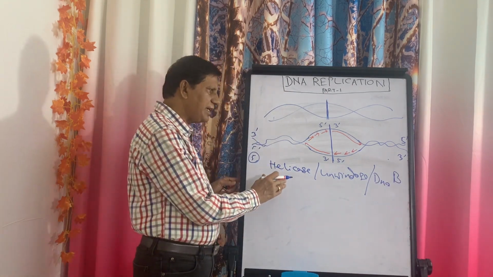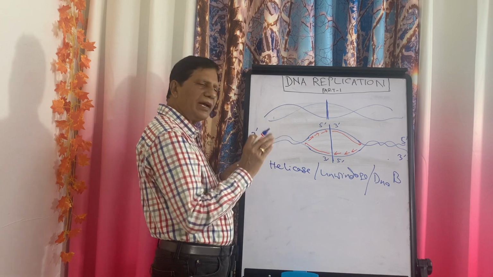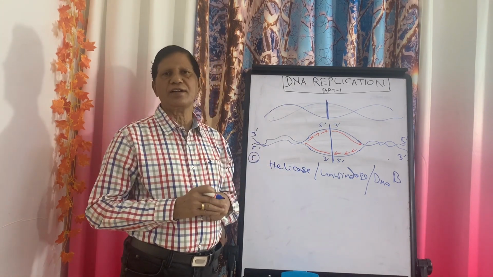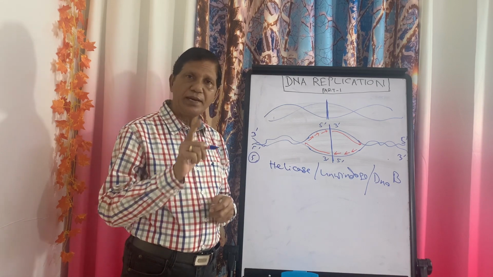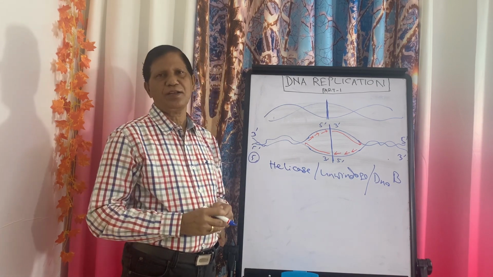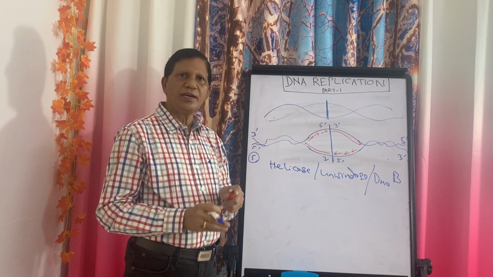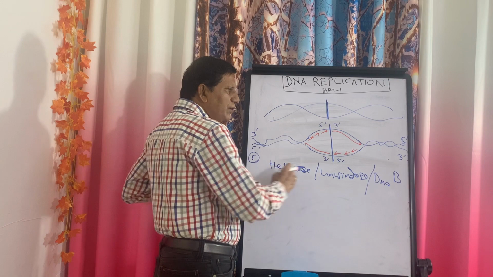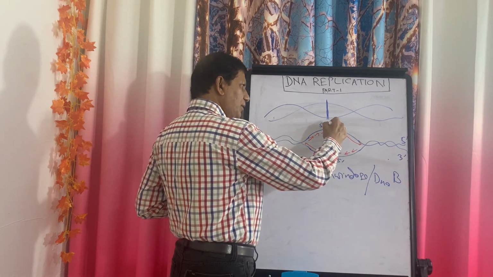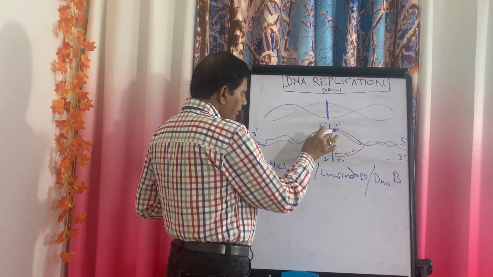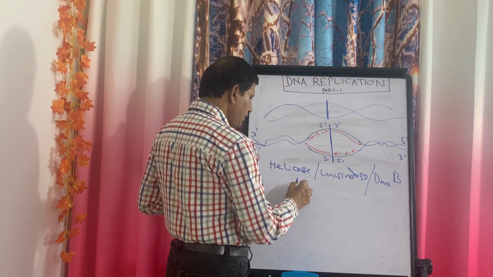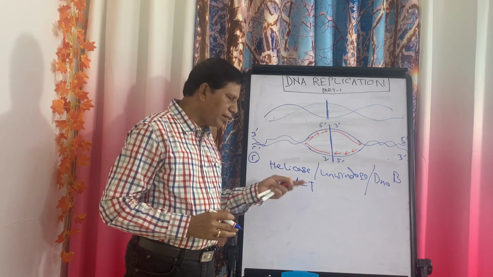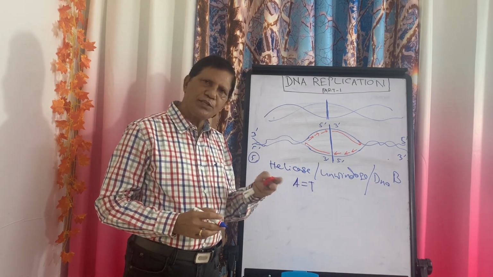Now this helicase enzyme will break the hydrogen bonds between the nucleotides of the two strands by means of ATP hydrolysis. That is, for breaking the hydrogen bonds, it again requires energy. So now they will be separated, and it will always start from the point of the bubble, which is usually AT rich, because between A and T there are two bonds, while between G and C there are three bonds.